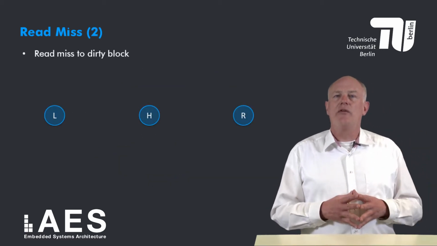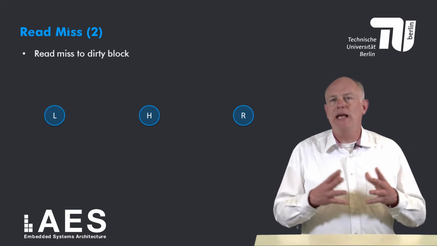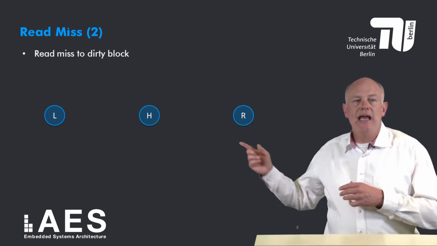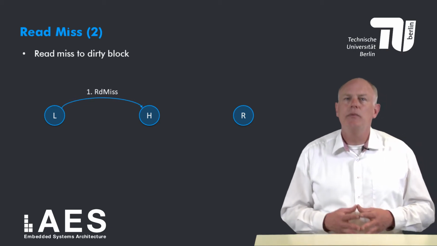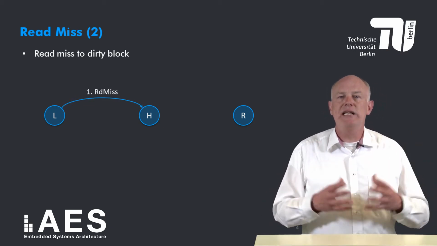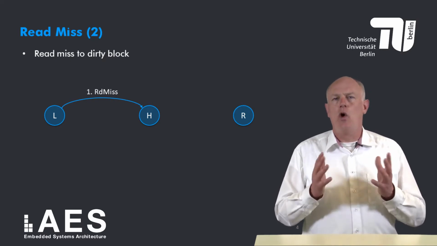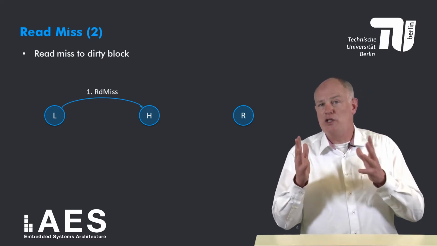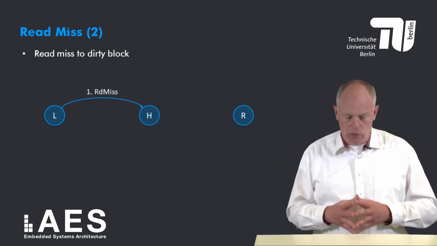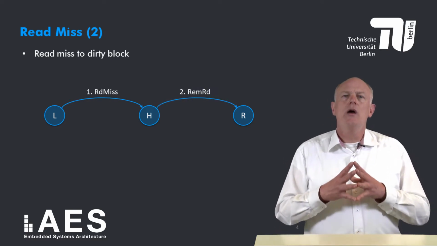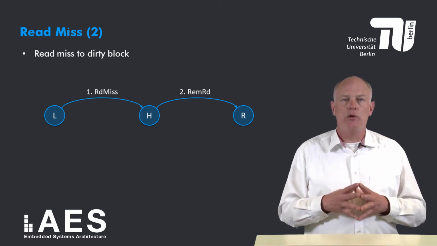That covered the case of a read miss to a clean block. Now let's consider the case of a read miss to a block that is dirty in a remote node, like here. The first step is the same. The local node sends a read miss message to the home node. Upon receiving this message, the home node checks the corresponding directory entry and finds that the block is dirty at a remote node. Therefore, the home node sends a remote read message to the remote node.